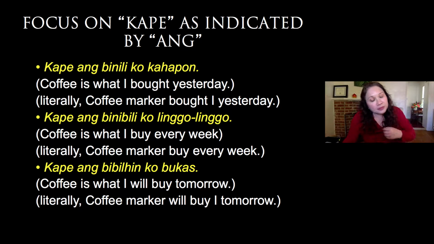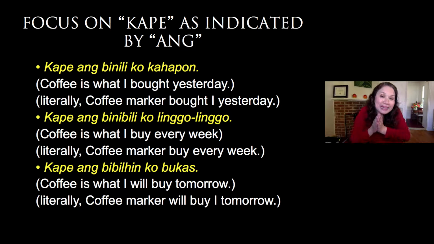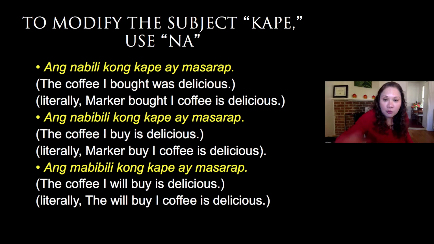Now, if you want to do it in the contemplated aspect, you say, kape ang bibilhin ko bukas. So notice how the root word bili changes. From binili, bought, binibili, what I buy every week, bibilhin, will buy. Okay? So, to modify the subject kape, we use na. So, ang nabili kong kape ay masarap. Now, look at this. So, here, kape is your subject. So, the coffee I bought was delicious.